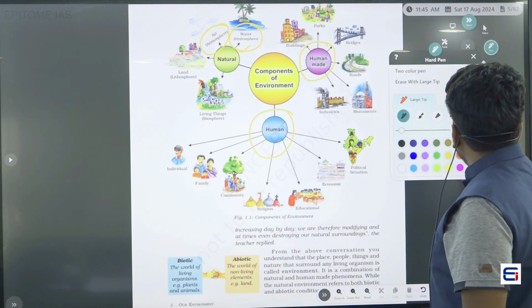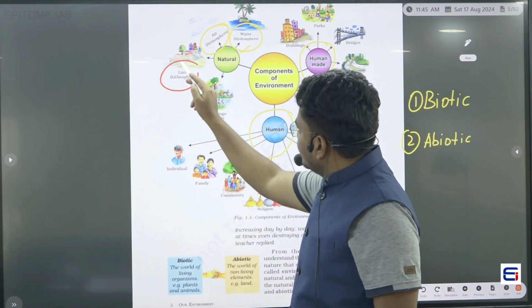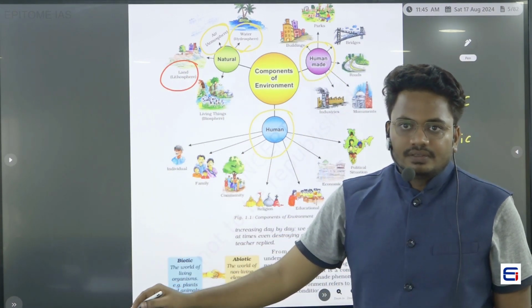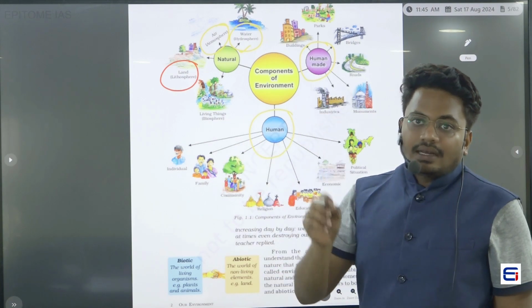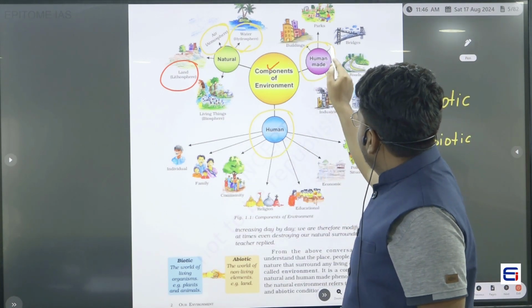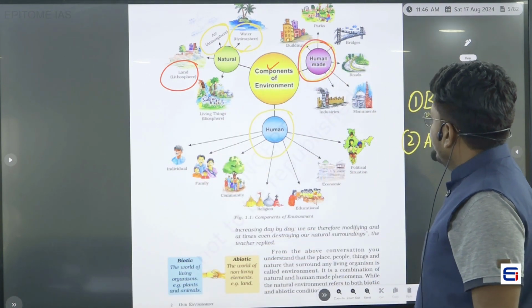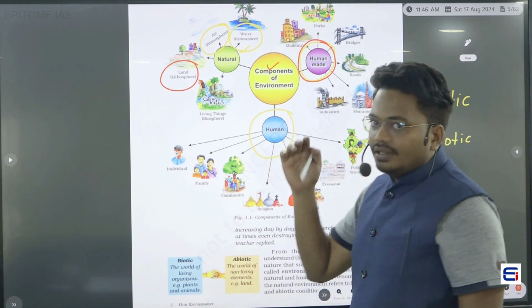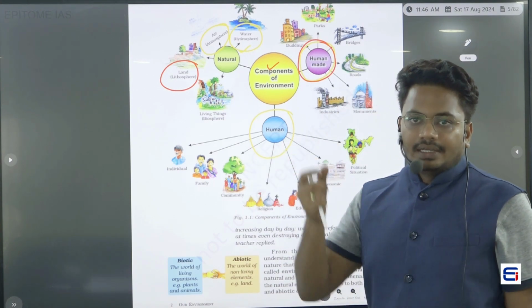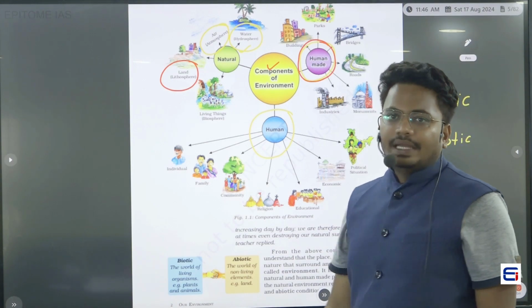So what does that mean? Hydrosphere, atmosphere, lithosphere, all these things are natural components. Okay, these are natural components of environment. Then human-made components. I told you earlier that buildings, roads, bridges, industries and monuments were all humanly made, and these things are also part of the components of environment.